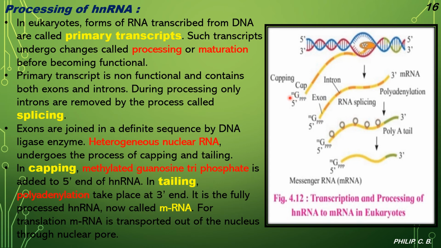Here are a few more terms which you come across. Now you can see the capping over here, the 5' end, the exon, the intron. Okay, here the introns are removed, so you can see only the exon part. The poly A tail over here, polyadenylation taking place. And further you can see only the exons, that is messenger RNA is formed, as you saw in the previous image also. So from the capping further, you can see three parts actually taking place, capping, splicing and the